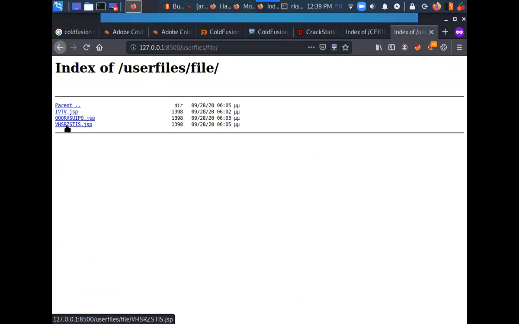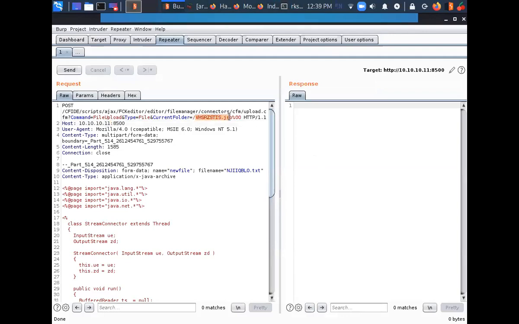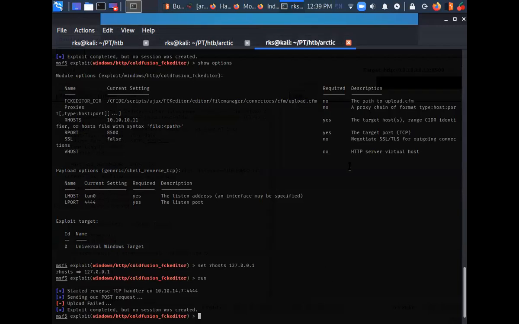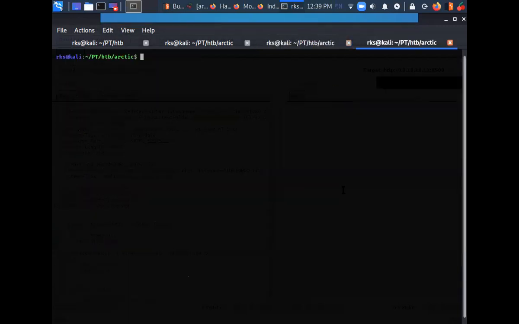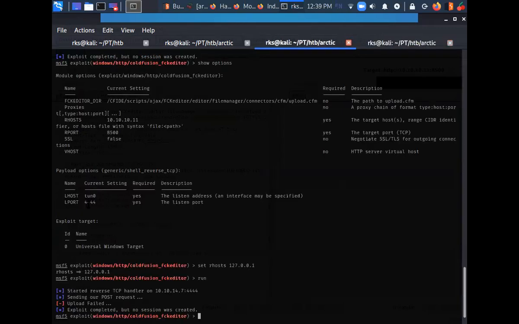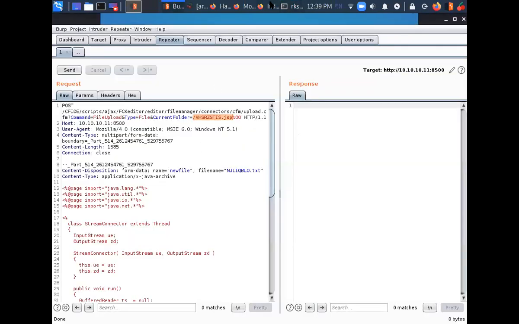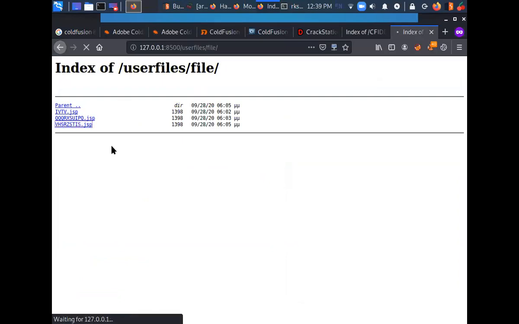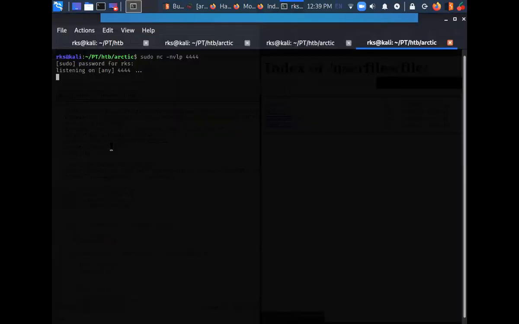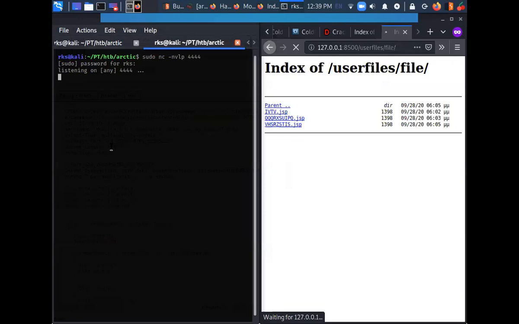That is VHSRZSTIS, and this is the same file which we were trying to create. So this is our reverse shell basically. Before executing that file, let's start up a listener over here: nc -nvlp 4444. As you see, I entered the L port as 4444. Now I'm listening for the incoming connection, and let's execute this file and see if we are able to get a shell back or not.